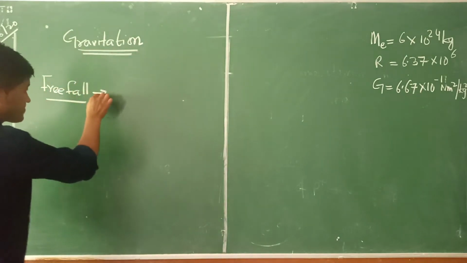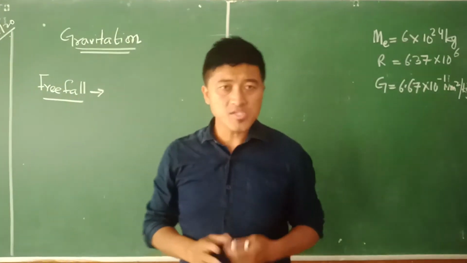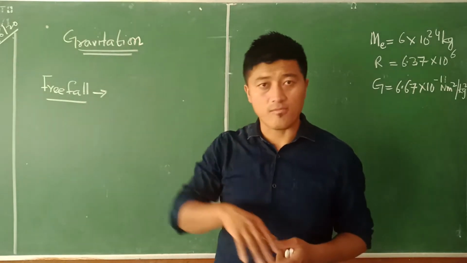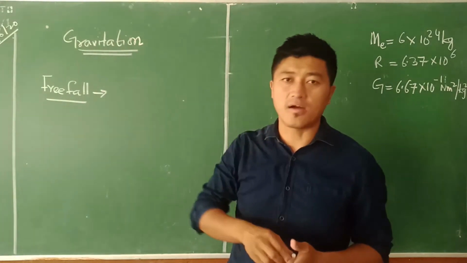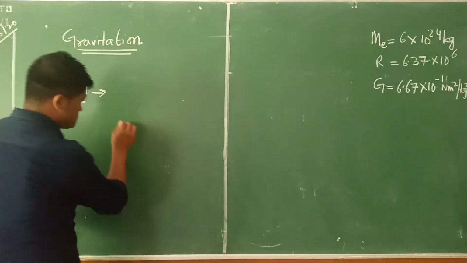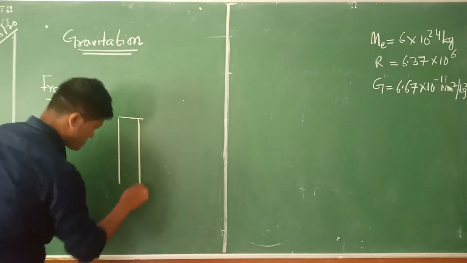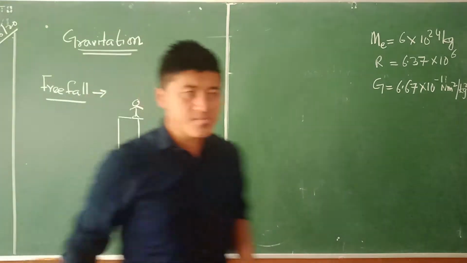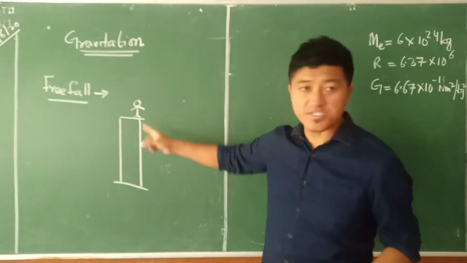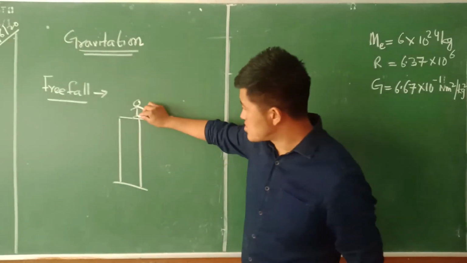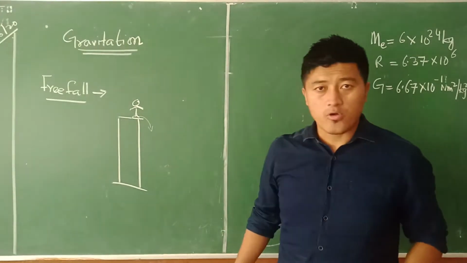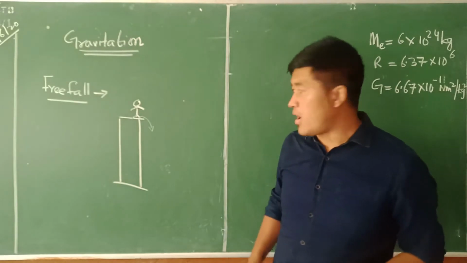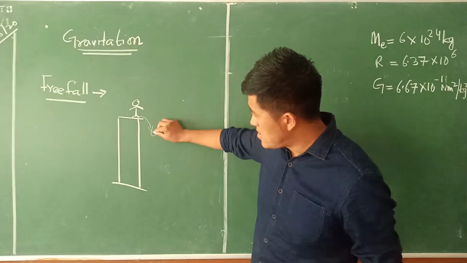Free fall. What do you think free fall means? Something which is falling from the sky, right? For example, there is a building. On that building, there is a person. Now, if that person is going to jump, we are very sure that he is going to die from that particular position. Why? Because when that person jumps,